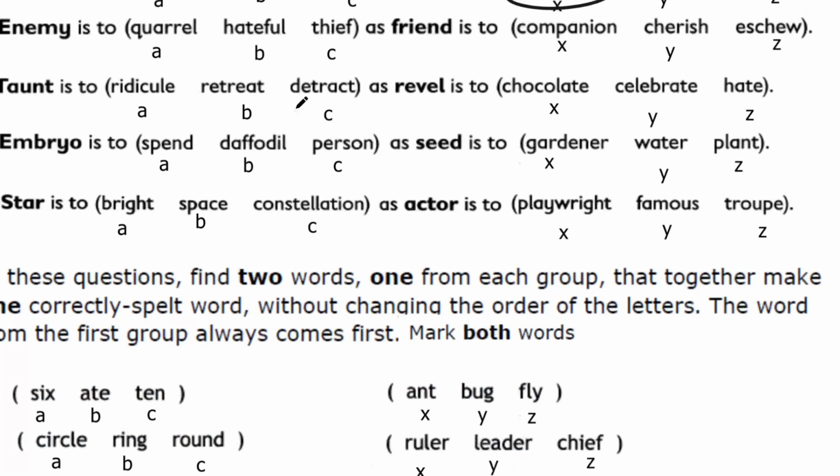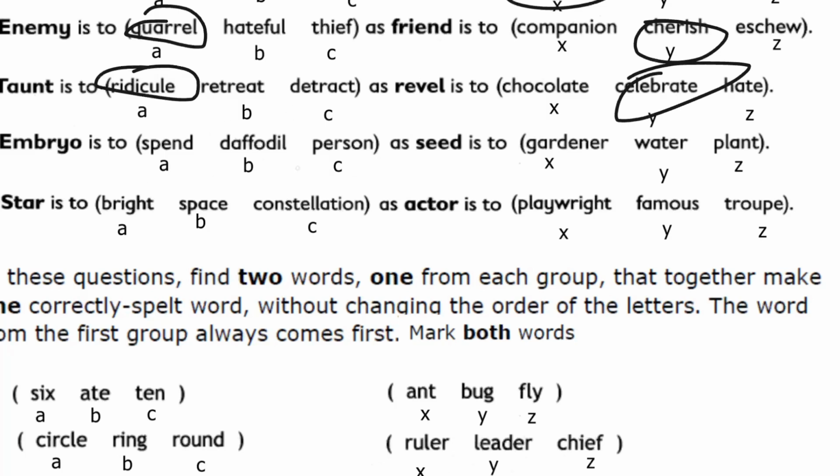Question 3. Enemy is to quarrel. Friend is to companion. We have you quarrel with an enemy and you cherish a companion, or you cherish a friend. Question number 4, we have taunting and revel. To taunt is to sort of ridicule someone, and reveling, if you revel in something, you celebrate it.